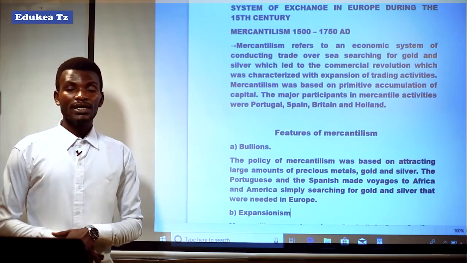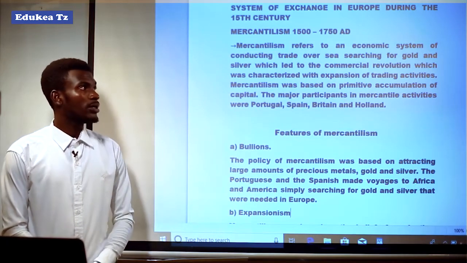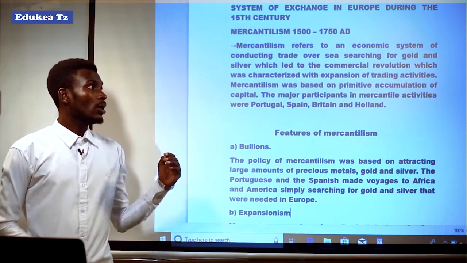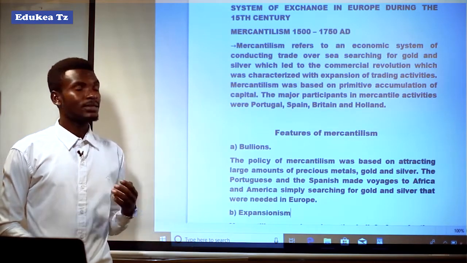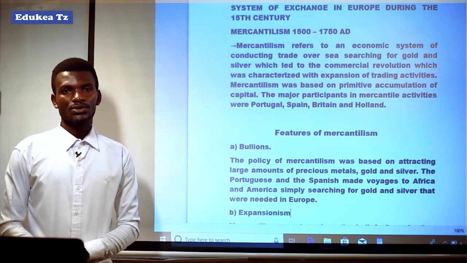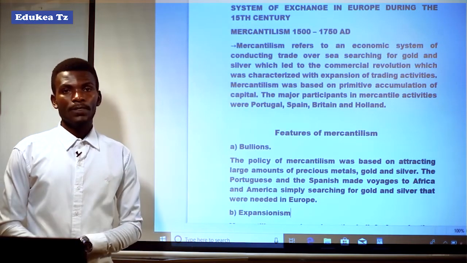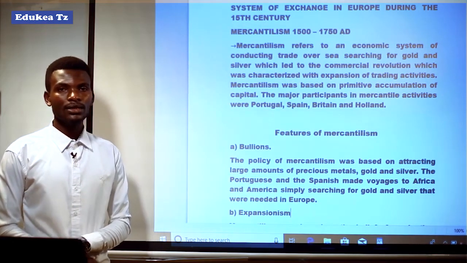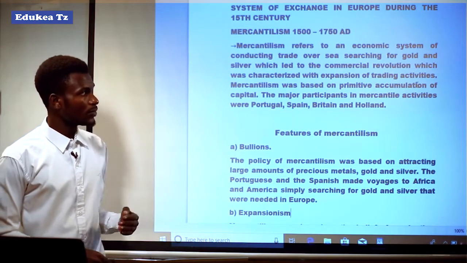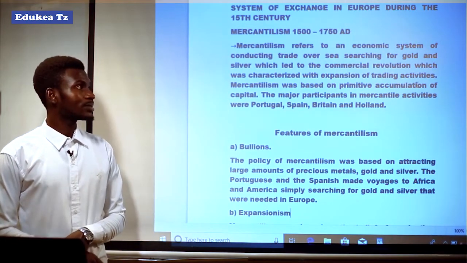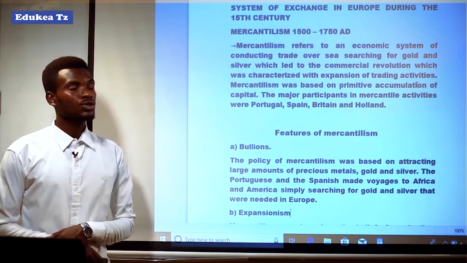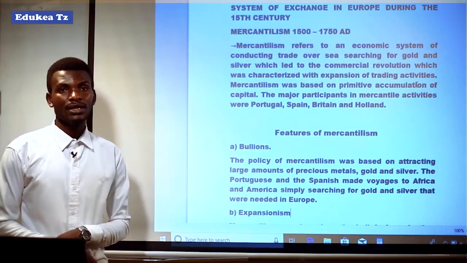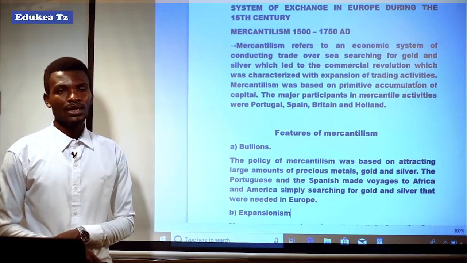It means an economic system of exchange or conducting trade overseas, searching for gold and silver as bullions, which were highly needed in the European societies, and that led to the commercial revolution, characterized by the expansion of overseas trading activities.